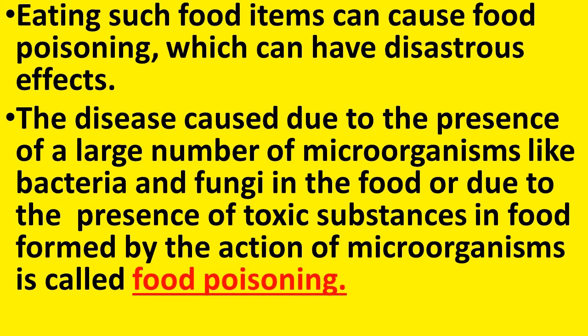The disease caused due to the presence of a large number of microorganisms like bacteria and fungi in the food. That is one condition. That is, the number of microorganisms like bacteria and fungi is more in the food that we eat, or due to the presence of toxic substances formed by the action of microorganisms, is called food poisoning. So, it can be either due to the presence of microorganisms in large number, or due to the presence of poisonous or toxic substances formed by the action of microorganisms, that we can get food poisoning.